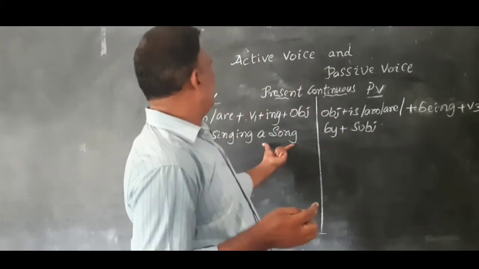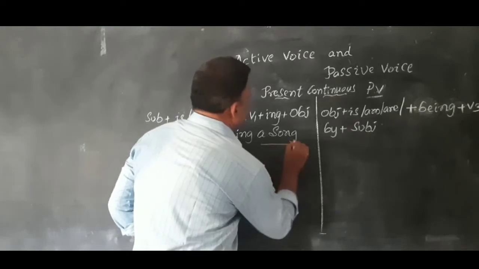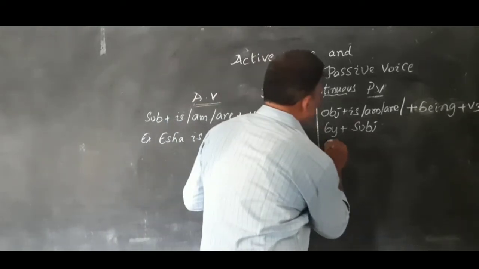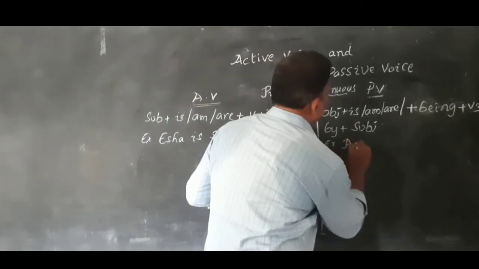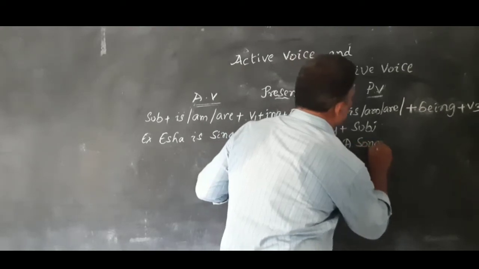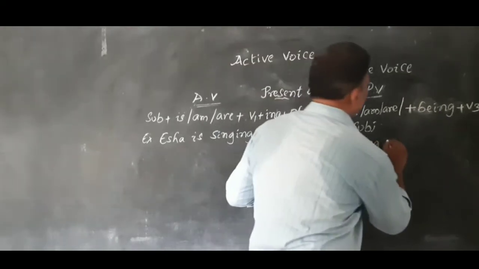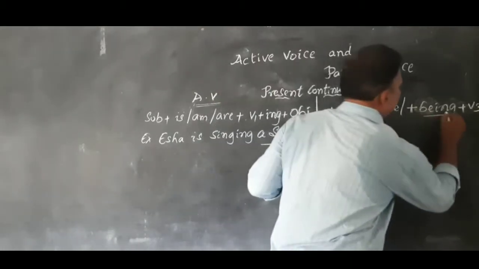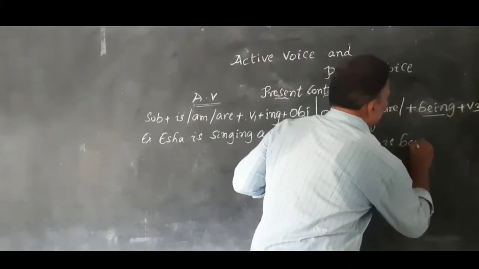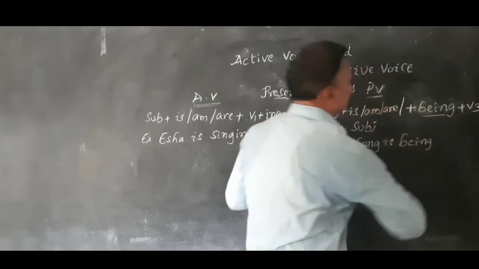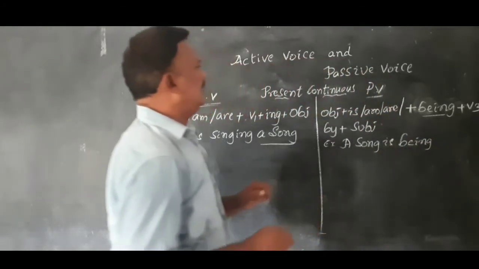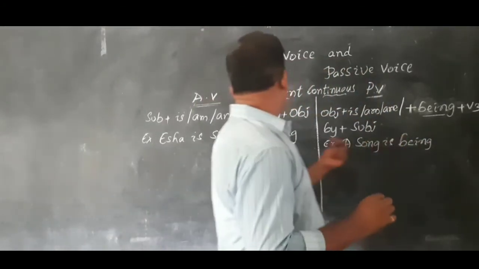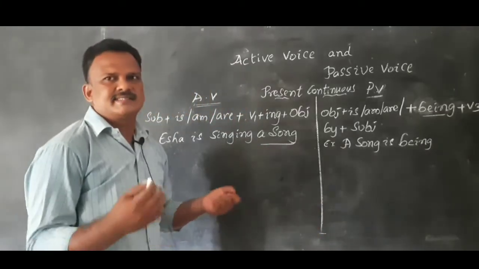Here what is the object? A song. Example: a song is now being, and what is the V3 form of sing? Sing, sang, sung.